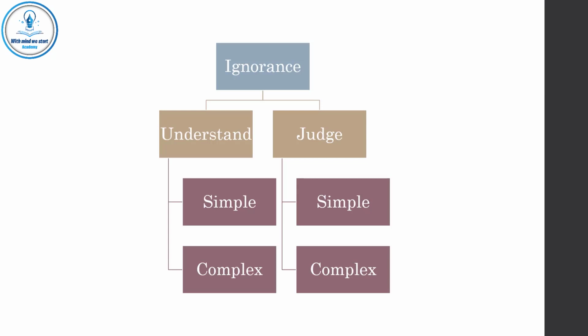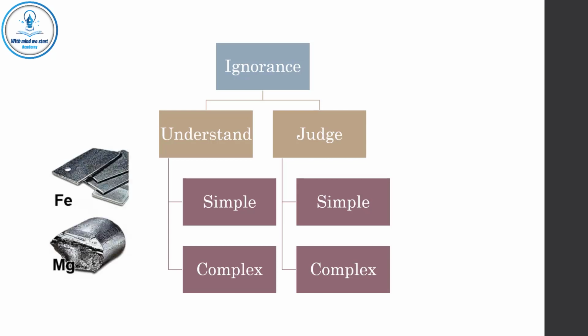For example, if someone has no idea about what iron is or what magnesium is, he doesn't understand them at all. This is simple ignorance in understanding. But if someone thinks that iron or magnesium is some sort of paper, this is complex ignorance in understanding.